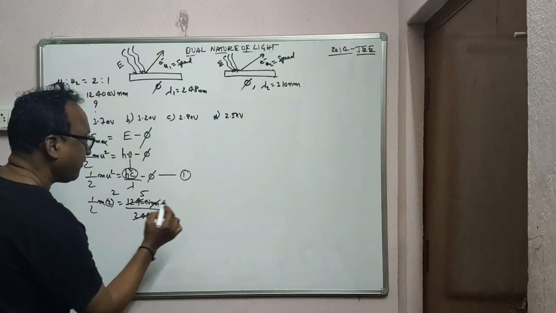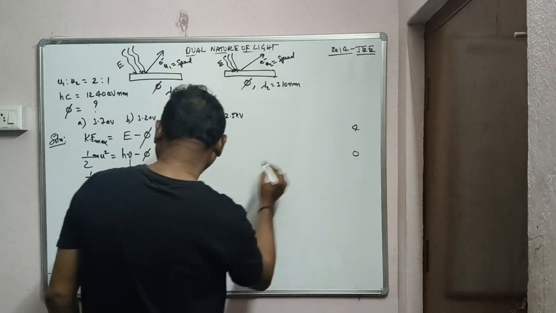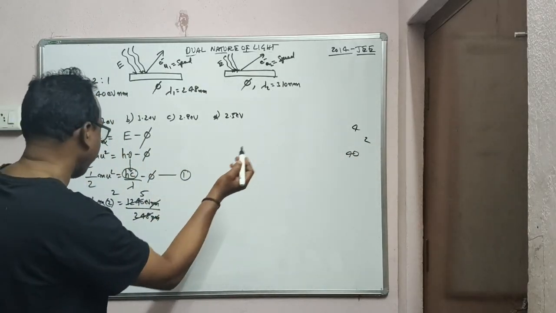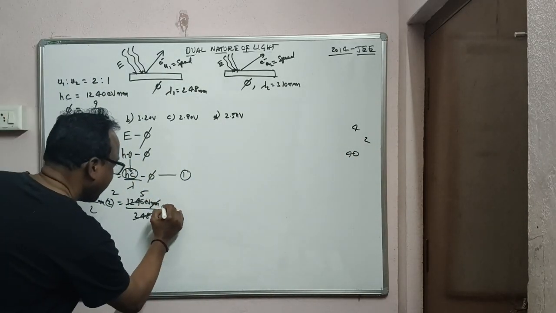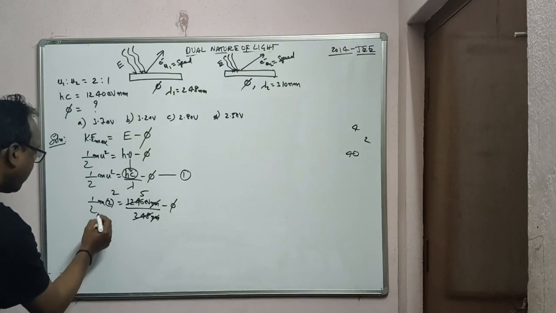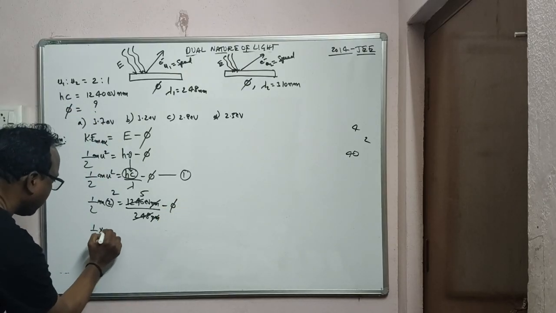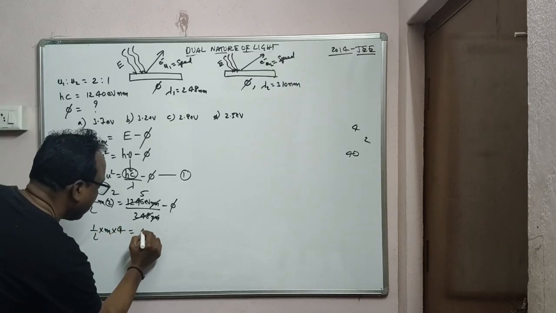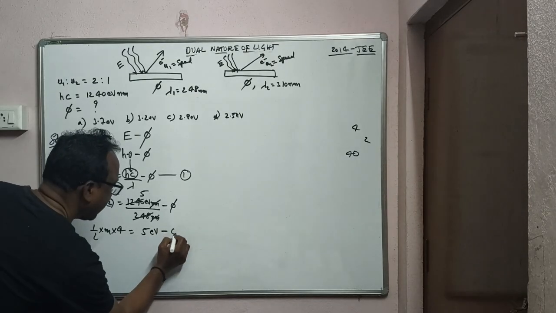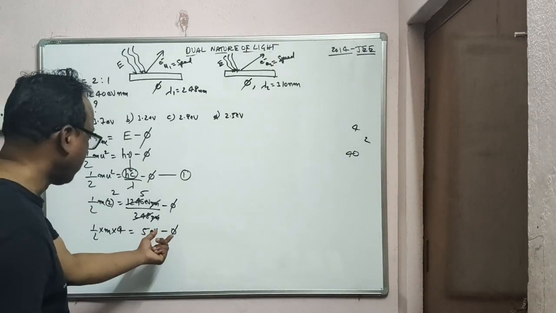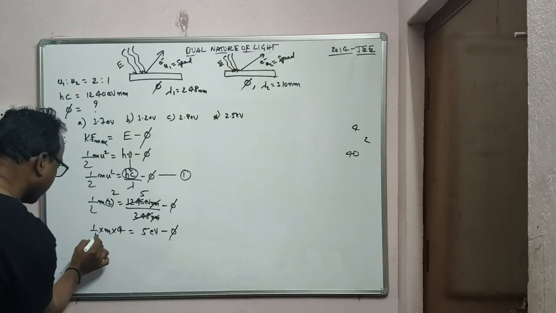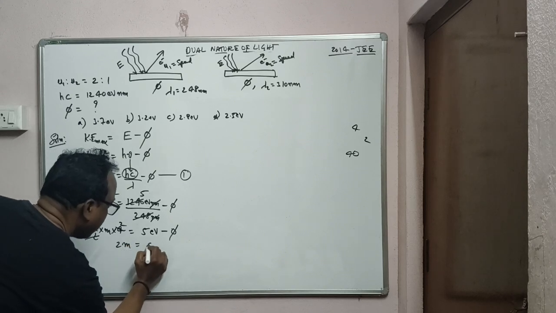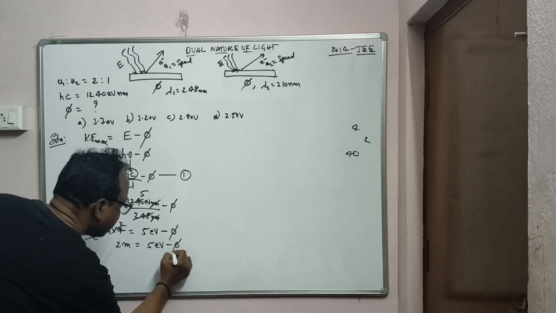Check: 5 8s are 40, 5 4s are 20, 24, 5 2s are 10, 11, 12. So exactly 5 times, minus phi. So half into m into 2 square, that is 4, is equal to 5 electron volts minus phi. If you want, you can cancel this also. So 2m is equal to 5 eV minus phi, equation 2.